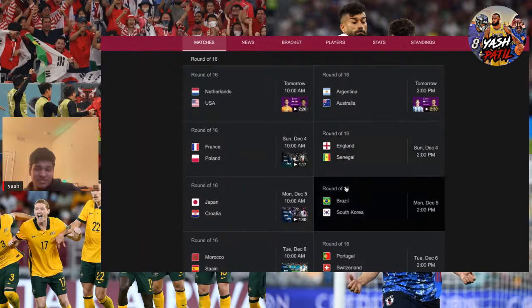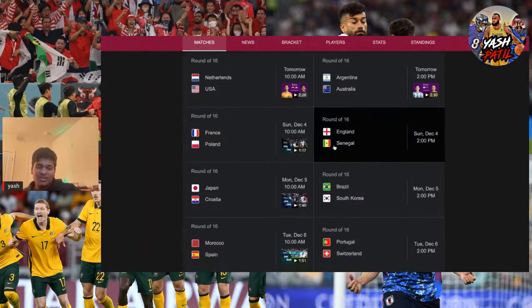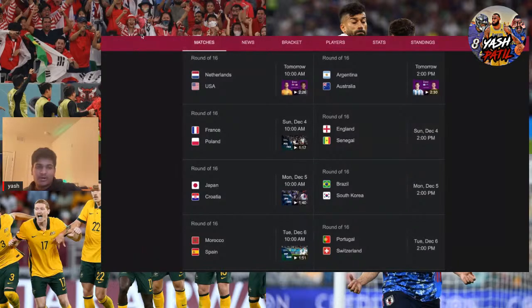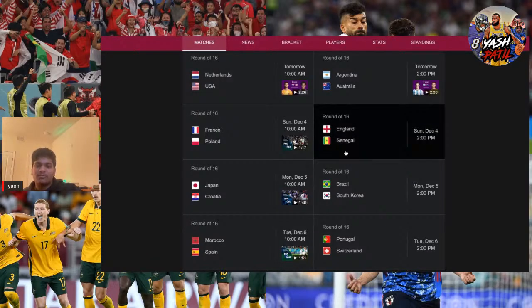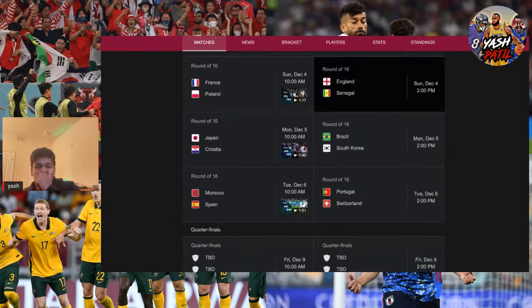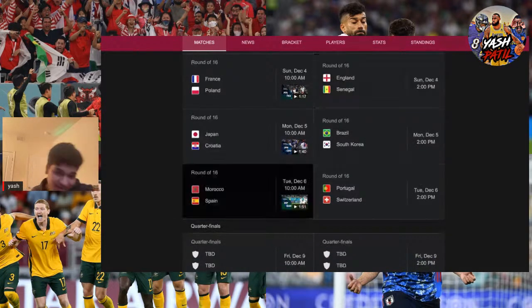All right, England versus Senegal. I have England winning. I think they were good in the group stage. I think they'll beat Senegal. Senegal's a good team though. I think they'll beat Senegal like 2-0. Japan, Croatia. I don't know. I really want Japan to win this game.